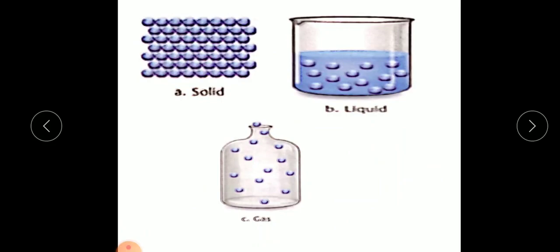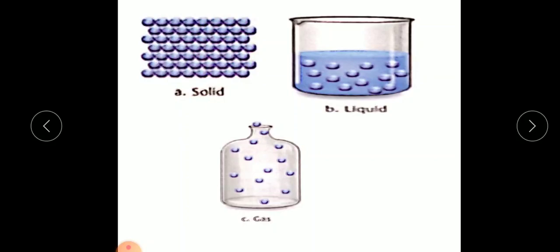In the last class, we saw the change of state of matter. Matter, as we know, exists in three different states: solid, liquid, and gas. We saw how the intermolecular space, that is the space between the molecules, and the intermolecular force of attraction, that is the attractive forces between the molecules, differ from one state to another.